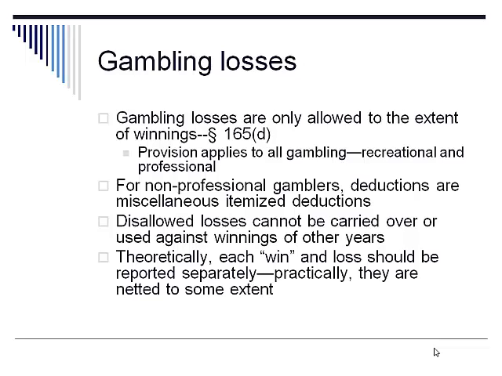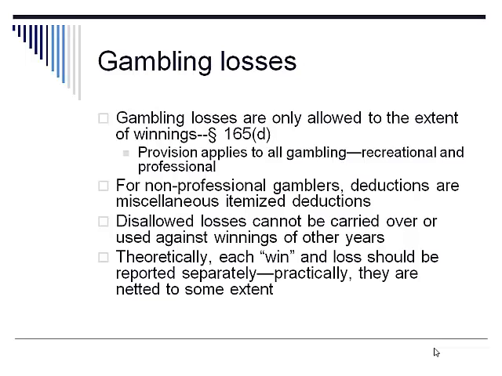The final statutory limitation on losses is under Section 165 itself. Section 165(d) states that gambling losses are only allowed to the extent of the gambling winnings. This provision applies to all types of gambling, whether recreational gambling or for the activities of a professional gambler.